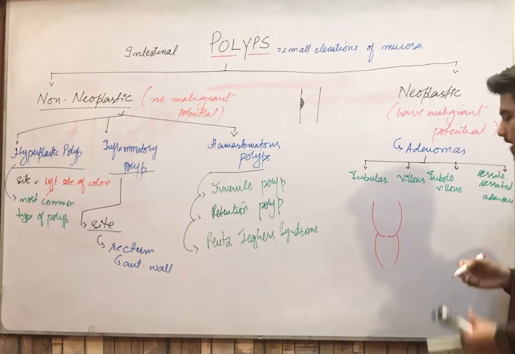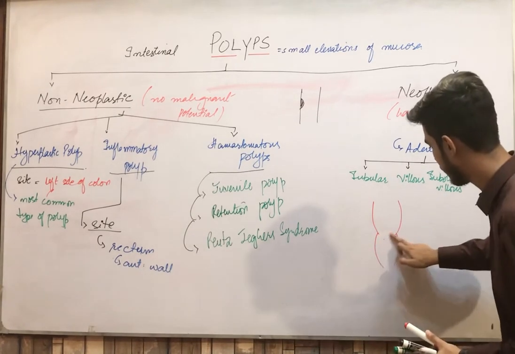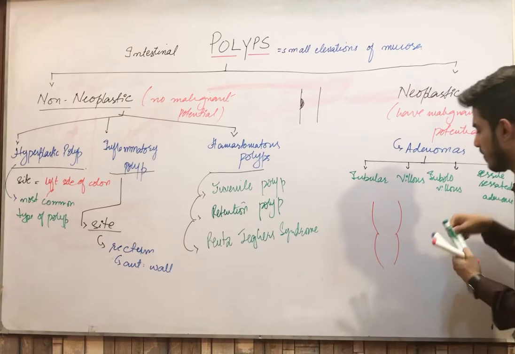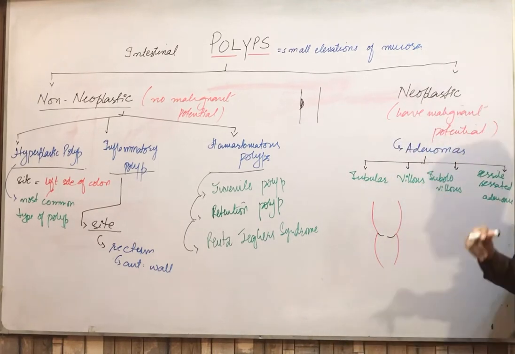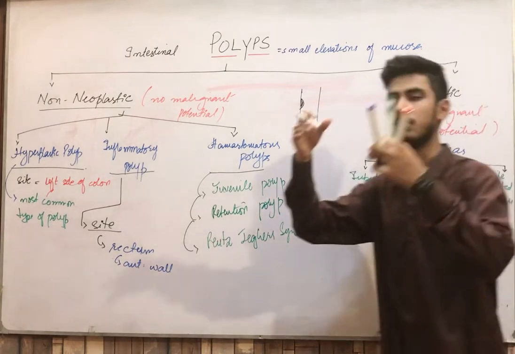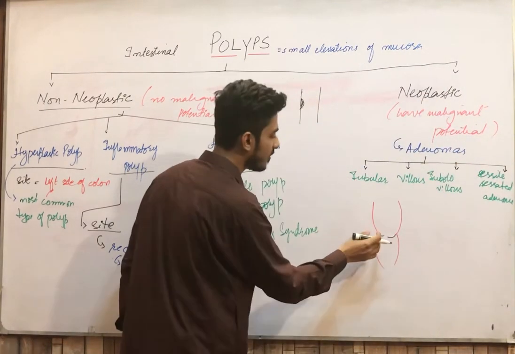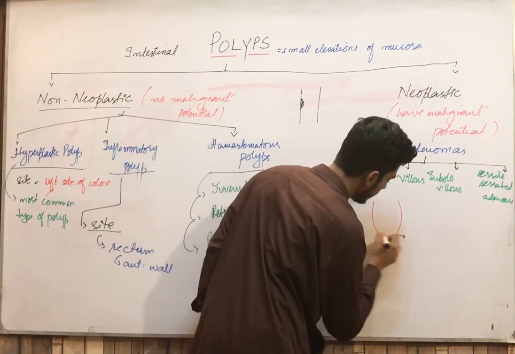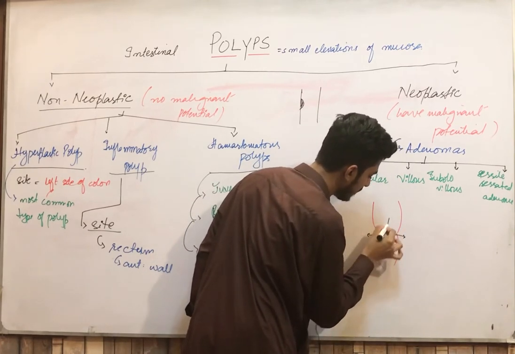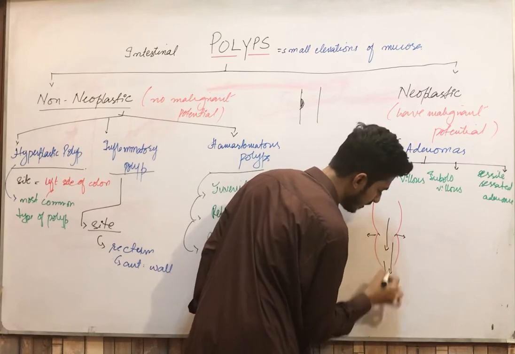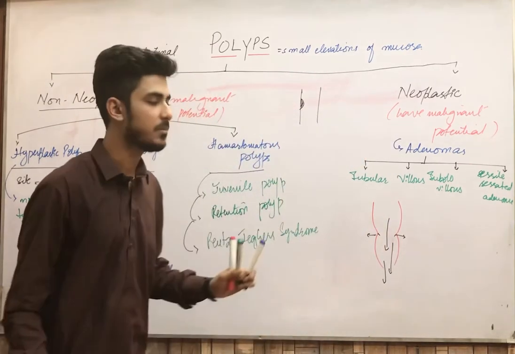Normally, whenever the feces comes, the sphincter becomes relaxed like this, and the feces move out from here. This is your normal mechanism.